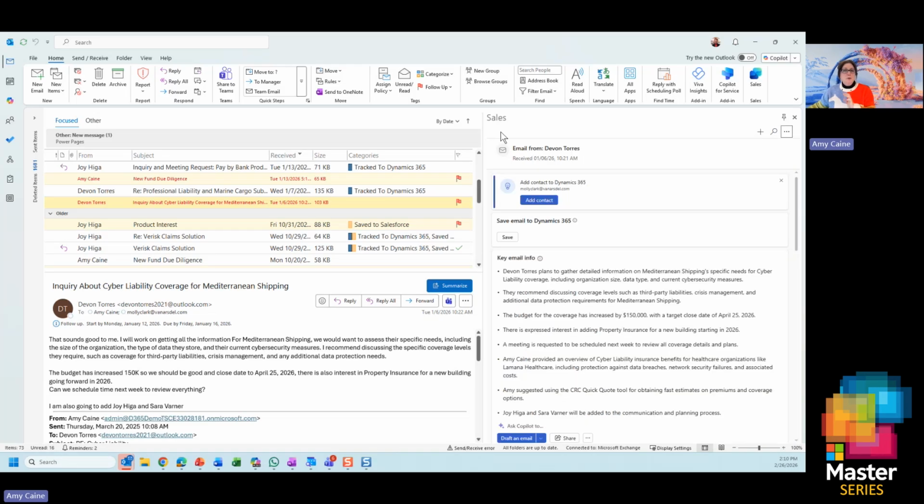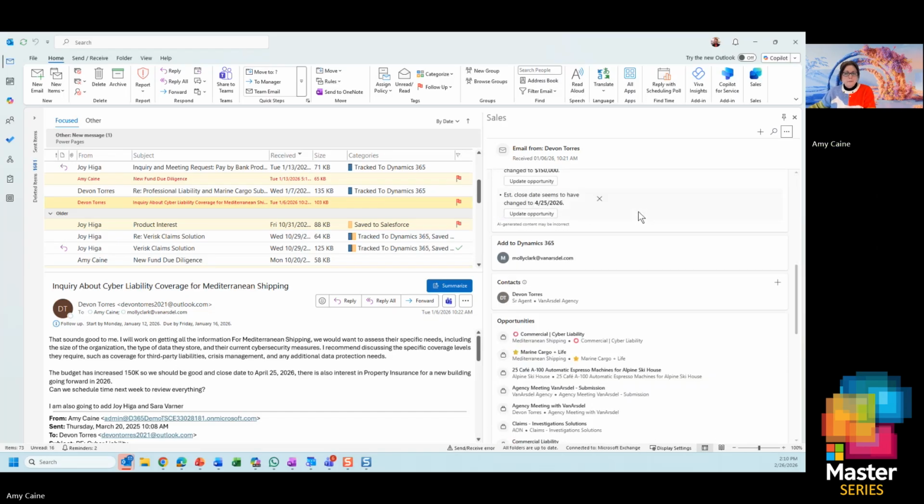So again, there's always a human in the loop. That's why we call it Copilot, not autopilot. You always have the ability to make sure the right information is getting to your customers.